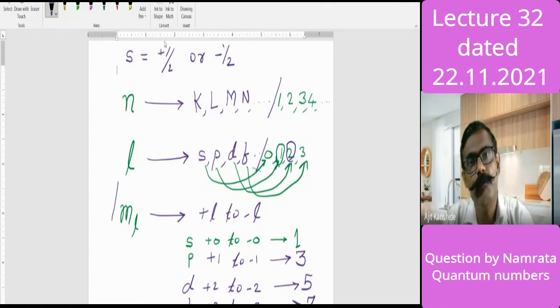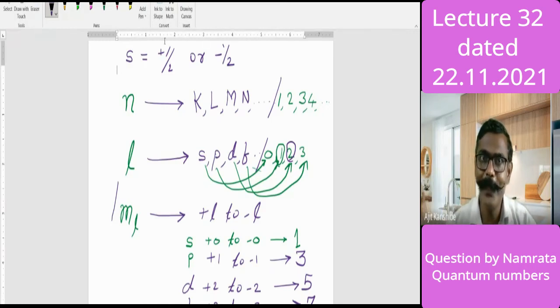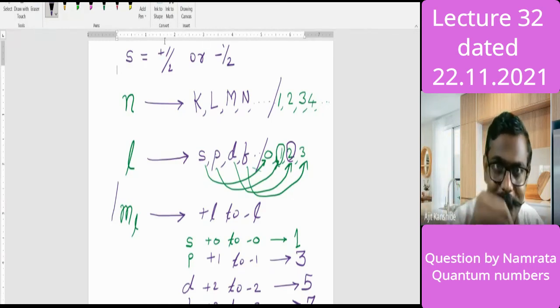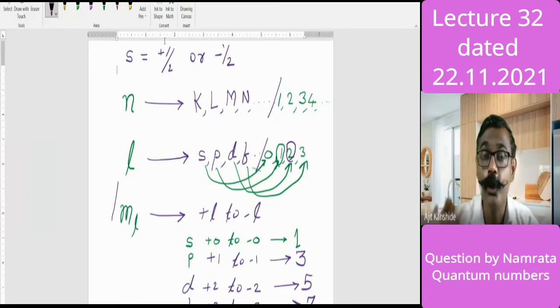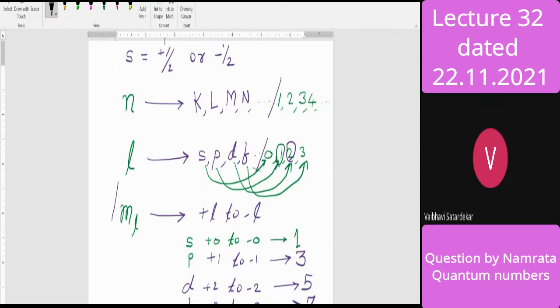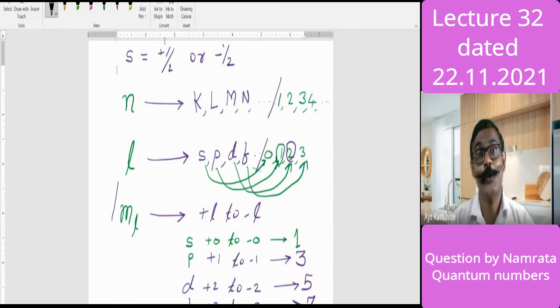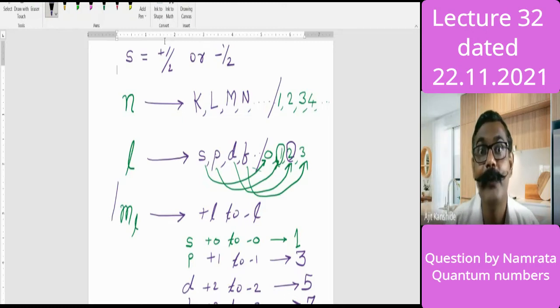Now the question you will have is, what is the use of these quantum numbers? Just as you have a home address, if any parcel or letter is to come to your house, what will you give? Address. So what is the address of an electron? We want to address that particular electron, to find it, to understand it, to label it. For that, we need an address.